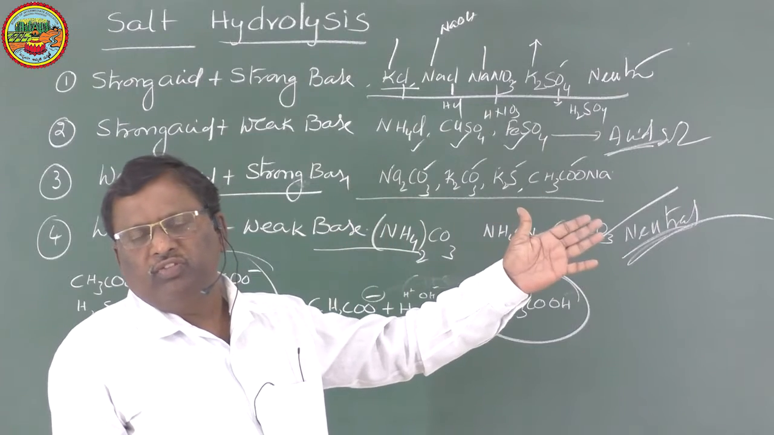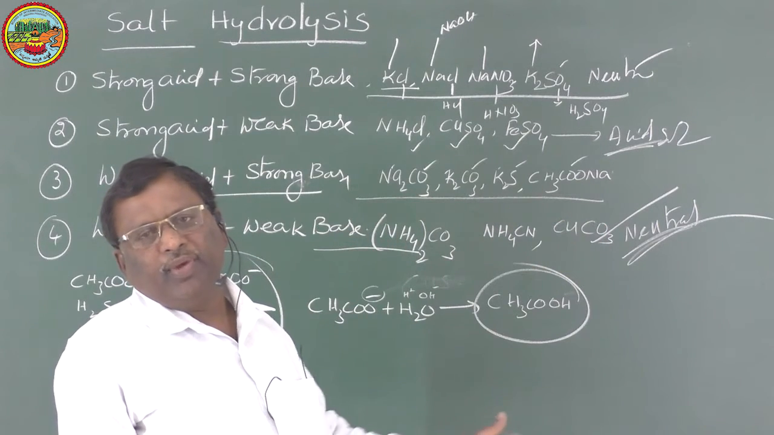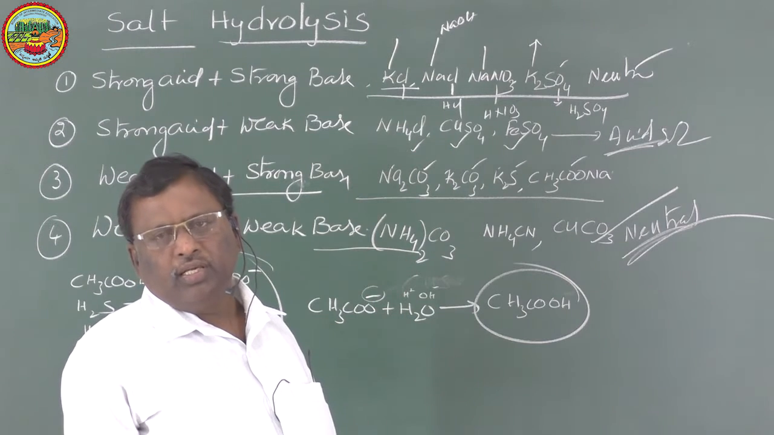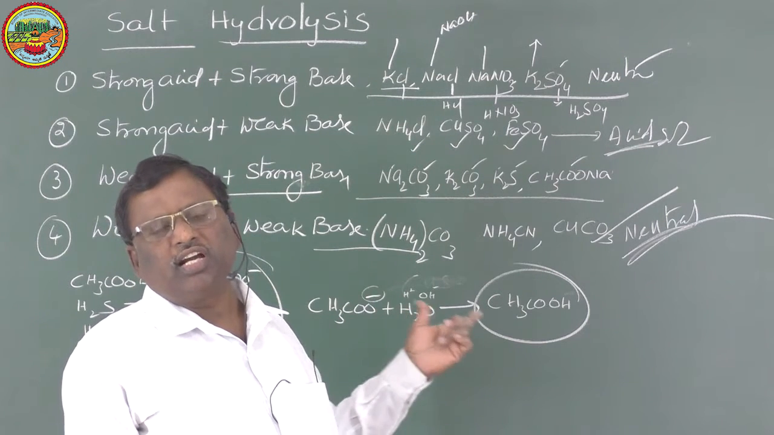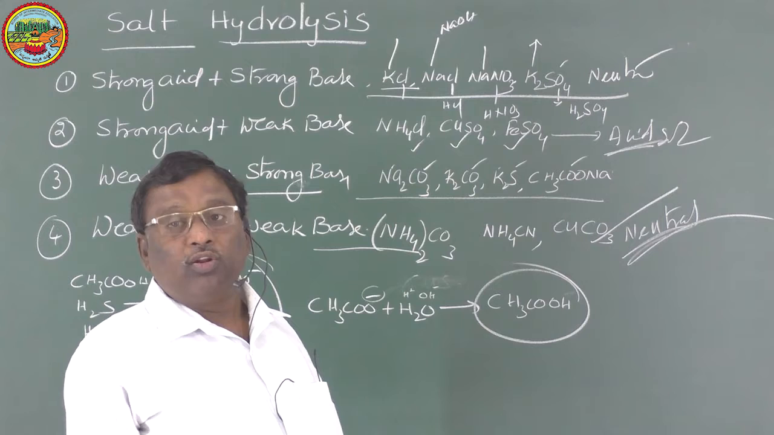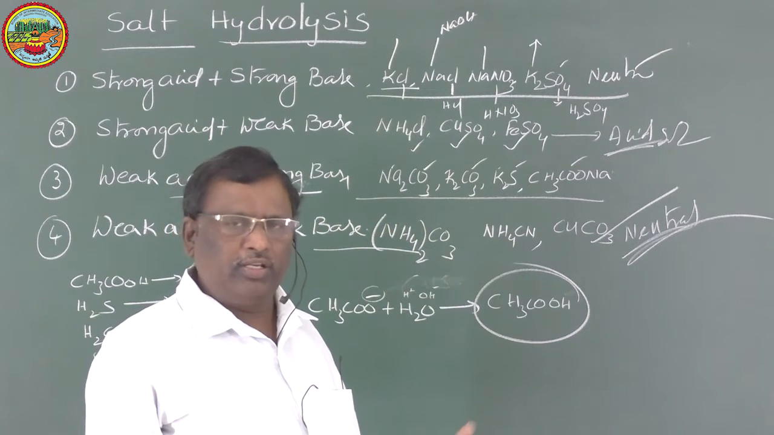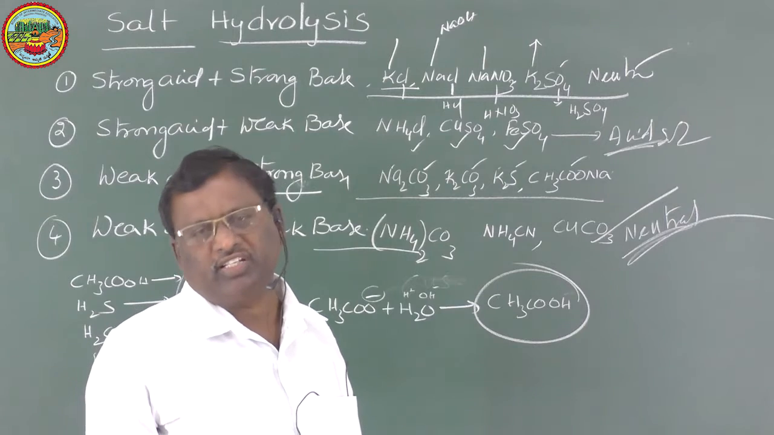That means if the acid dissociation constant is more than the base dissociation constant, that acid is stronger than that base, so the resultant solution will be acidic in nature. If the base dissociation constant is more, the resultant solution will be basic in nature. If the dissociation constants of both are the same, then only it will be neutral. That will be asked only in competitive examinations. In board examinations, you need not worry about it.